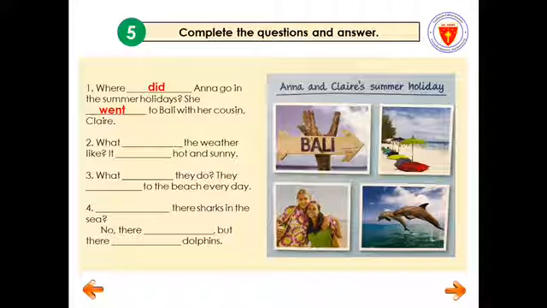So instead of go, you have to say went because the question is past. Where did? So it means asking about the past. Okay? So now it's your turn to do questions 2, 3, and 4 and then the answers. Okay? So that's activity 5.